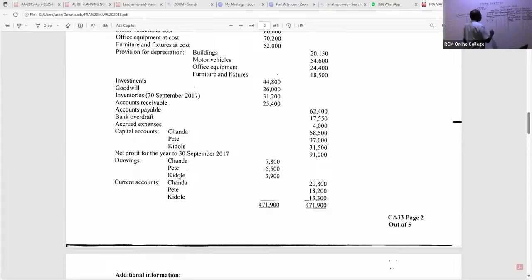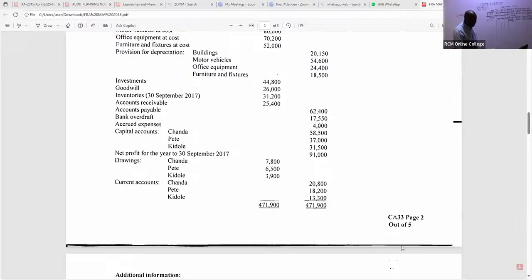What do we have here for drawings, my good students? I can see Chanda is 7,800. Pete is 6,500. And then I can very comfortably see that the other one is 3,900. Great, good.